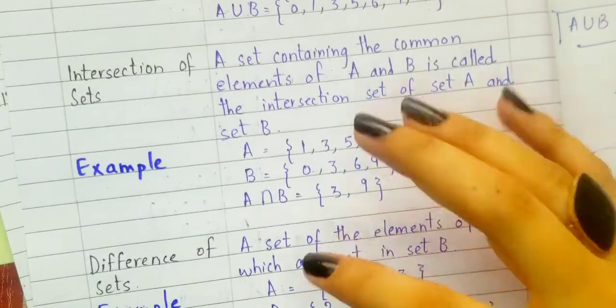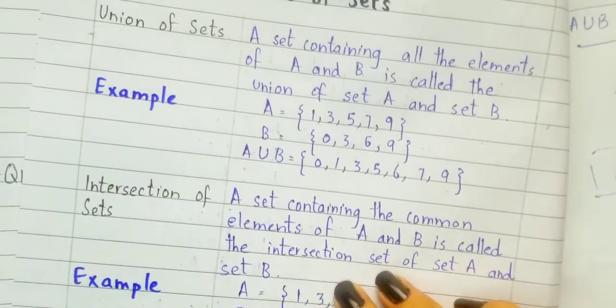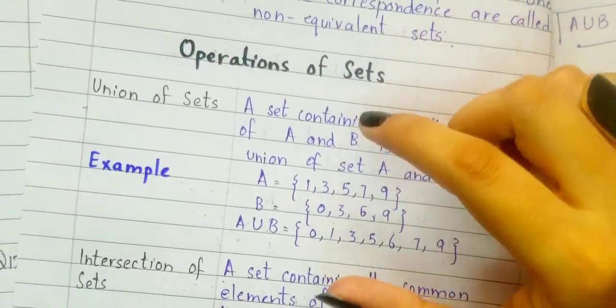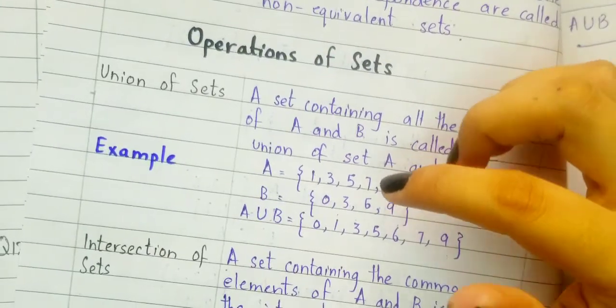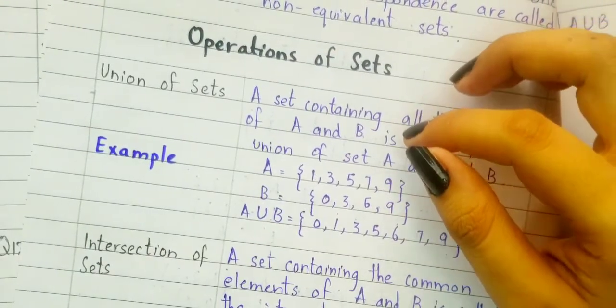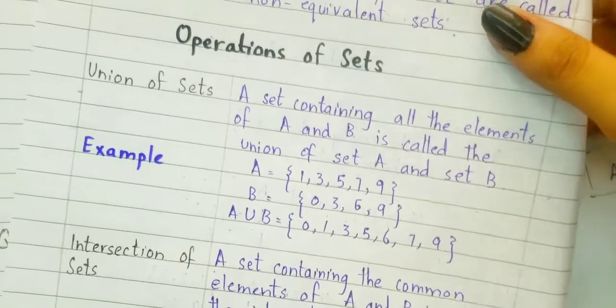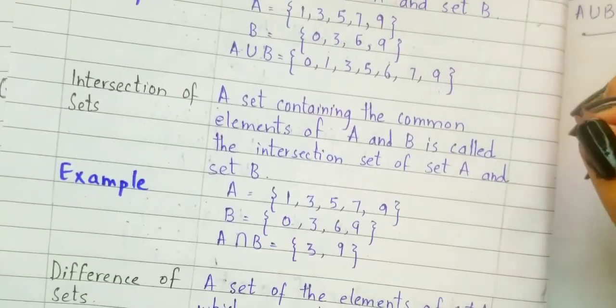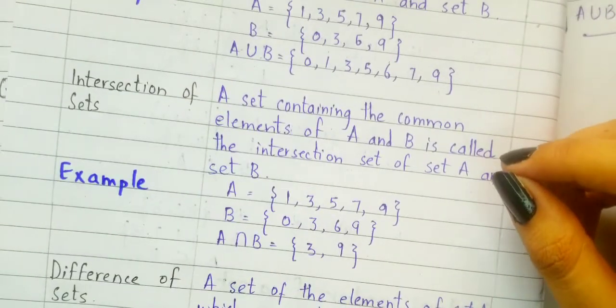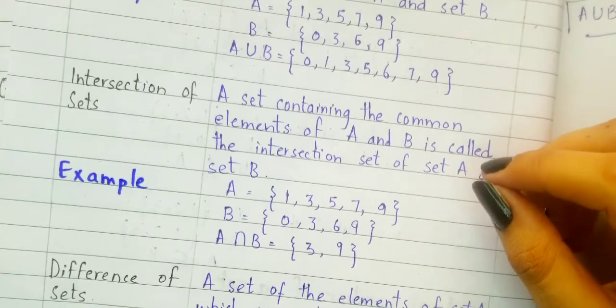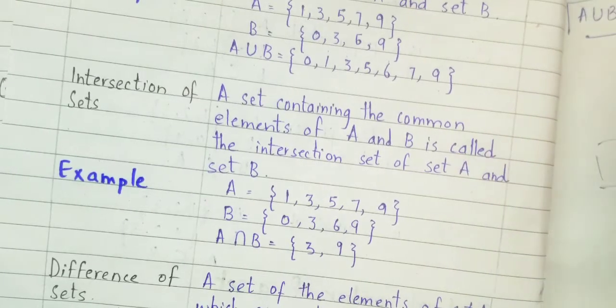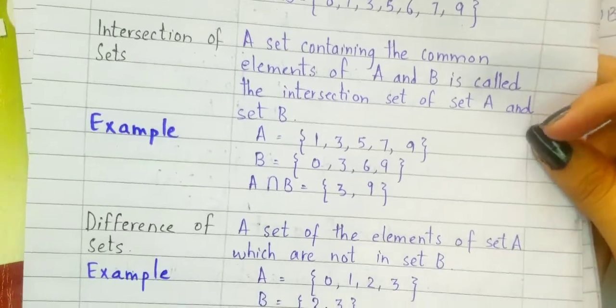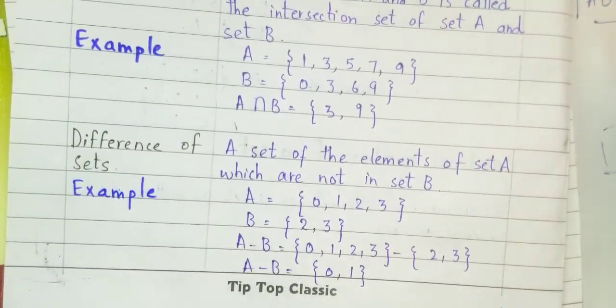Alright, so remember that. Kindly remember these two important points when we are talking about union. In union we are combining the two sets that are given to you, but in intersection we are writing the common elements of the two or different sets that are given to you. Now let's move towards the difference of sets.